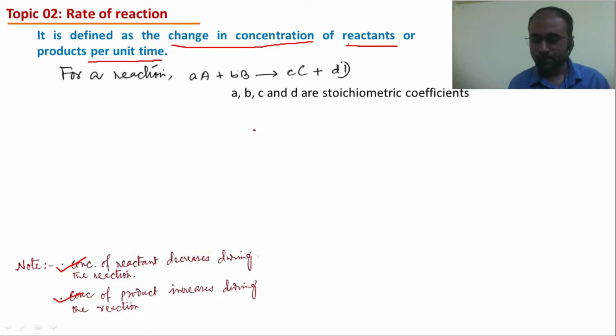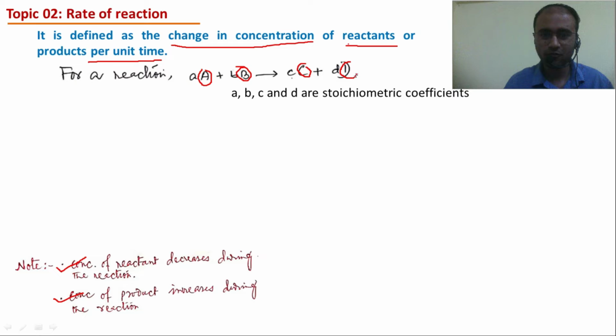It is important to note here that the mathematical expression for this given example can be written in 4 ways. How do I know 4 ways? Because here we have 4 species, A, B, C, D, 2 reactants, 2 products.